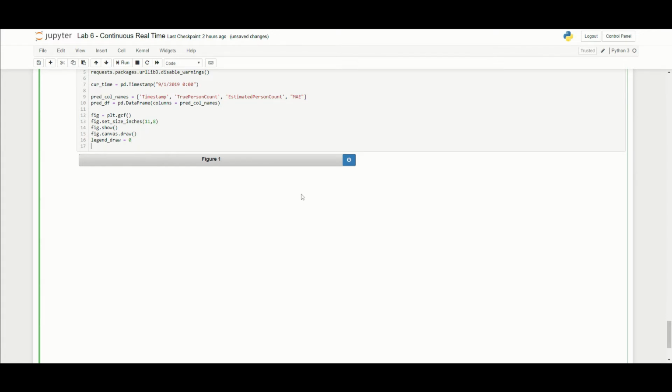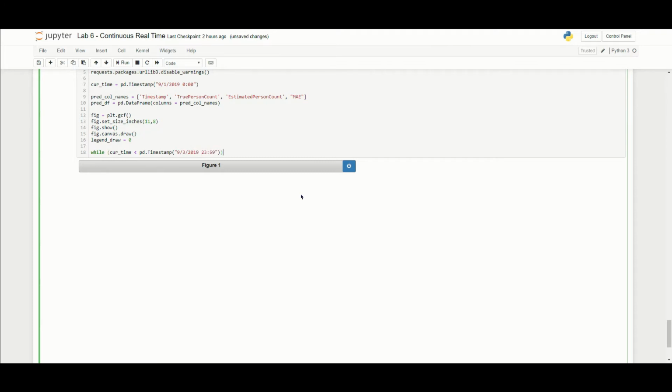All right. Now what we want to do is create a loop where we're going to loop over every single minute. So while current time is less than pd.Timestamp 9/3/2019, 23:59.